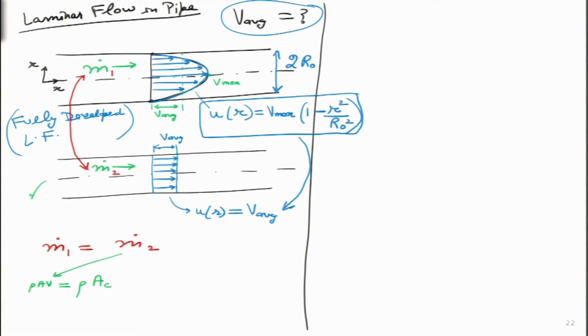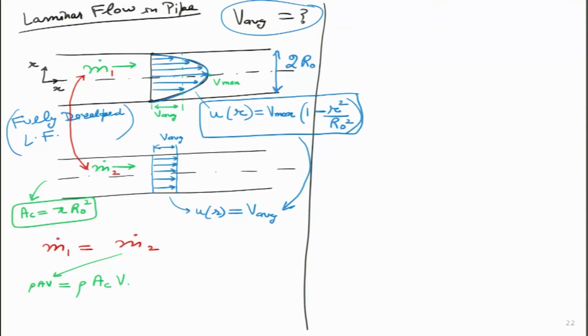In this particular case, cross sectional area is simply pi r naught square, because the cross section of these circular pipes is a circle. And what is the velocity over here? It is V average. So, this is the value of my m dot 2, which is easier to calculate, right. That is why I have put it on the left hand side.